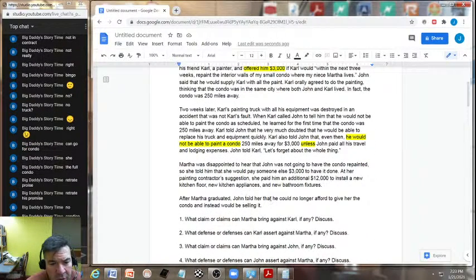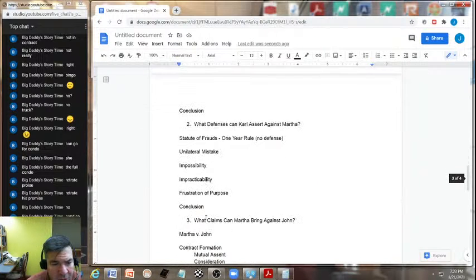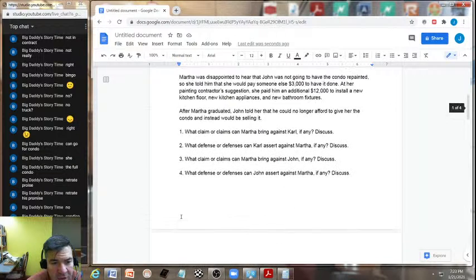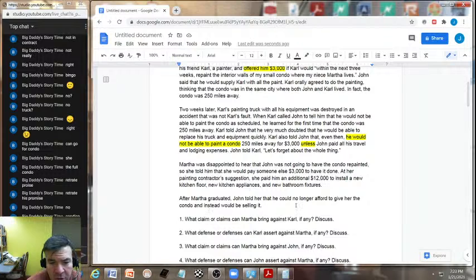John told her that he could no longer afford to give her the condo. Well, we know that it's not impossible for him to give her the condo, so impossibility would not be a viable defense for John. But impracticability is going to try to say that he cannot afford, excuse me, to give her the condo.